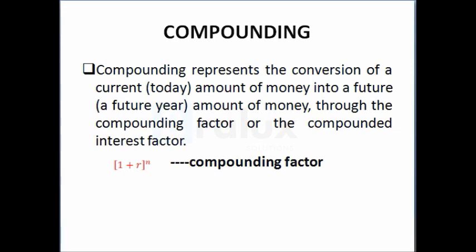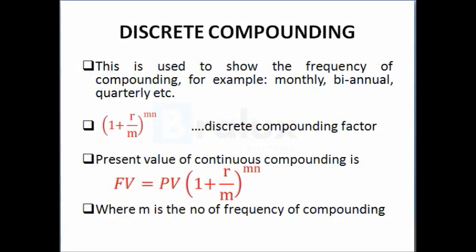And the compounding factor is (1 + r)^n. So compounding, we have two types of compounding. We have what we call the discrete compounding and the continuous compounding. The discrete compounding is used to show the frequency of compounding, which are, for example, bi-monthly, biannual, quarterly, etc. And the discrete compounding factor is (1 + r/m)^(mn).